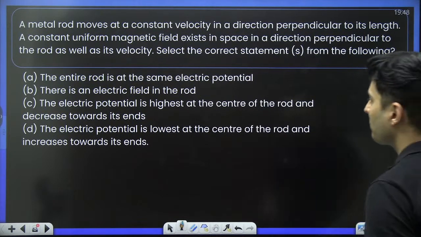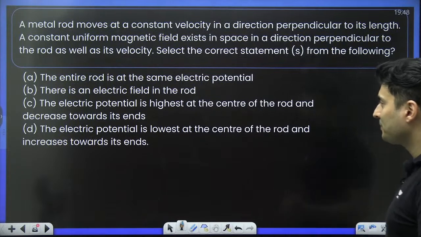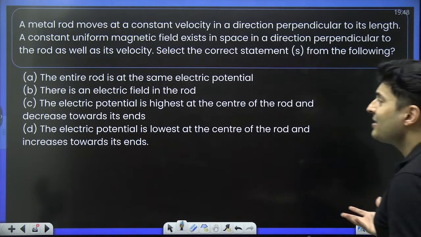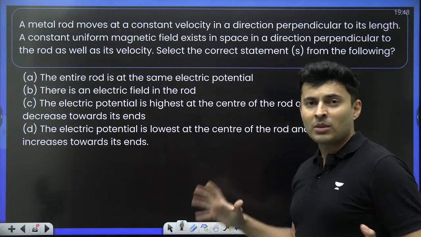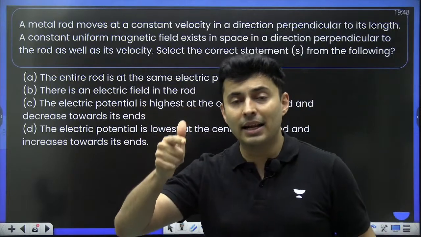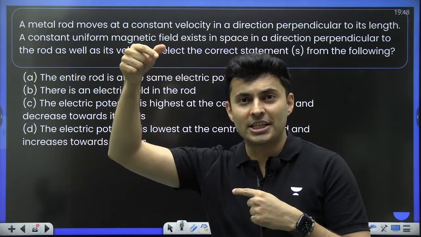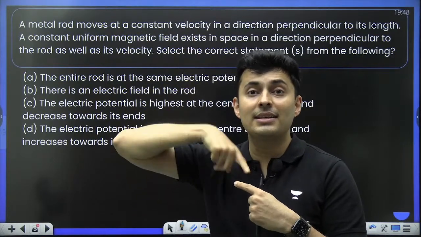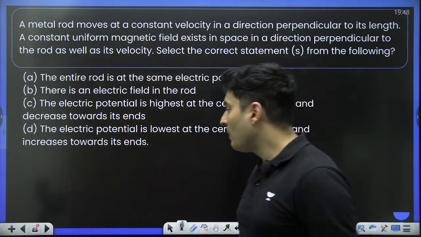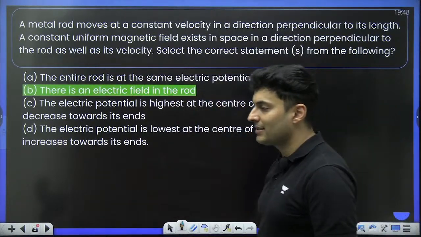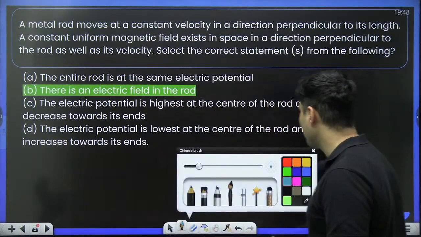A rod is moving. What do you think? In a direction perpendicular, a constant uniform magnetic field is there. Obviously, this is a problem of motional EMF. The moving rod will behave like a battery. Battery means there is polarity, high voltage, low voltage, potential difference. That means there is an electric field from high voltage to low voltage. That's it. There is an electric field in the rod. As simple as that.